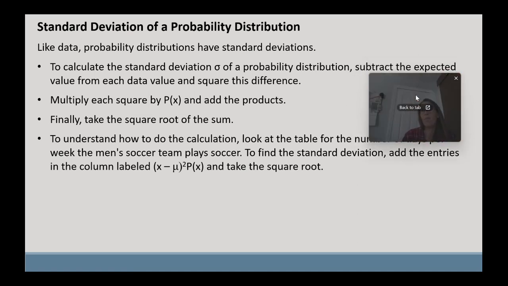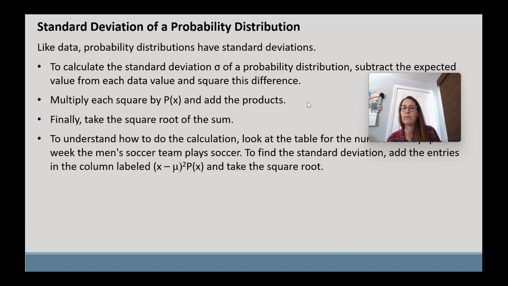So like data, probability distributions have standard deviations. And to calculate the standard deviation, we use sigma again. We're going to subtract the expected value, the mean, mu, from each data value, and we're going to square that difference. We're going to multiply each square by the probability and add the products. And that's going to give us our variance. And so we're going to take the square root of that sum for our standard deviation.